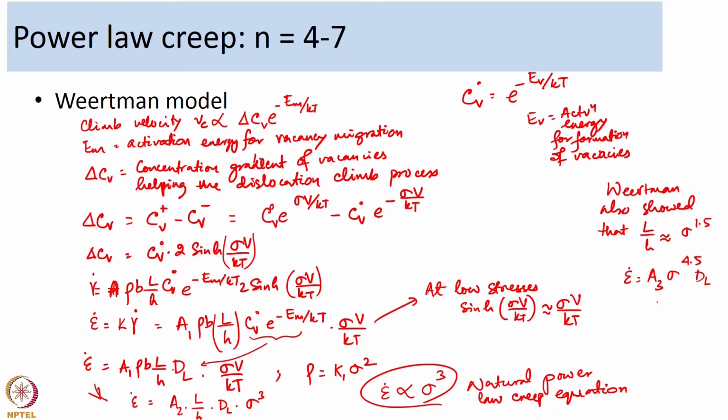So, this now is known as the power law creep equation, and broadly or in general this is known as the 5 power law creep equation. So, this is the derivation of Wiertman. This is how the Wiertman model works, and how it eventually leads us to an equation where the strain rate is now dependent on sigma to the power 4.5. It turns out that in general materials in the power law creep regime can have n values between 4 to 7. So, that was the Wiertman's equation.